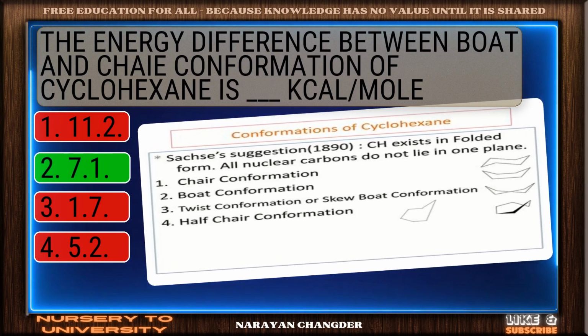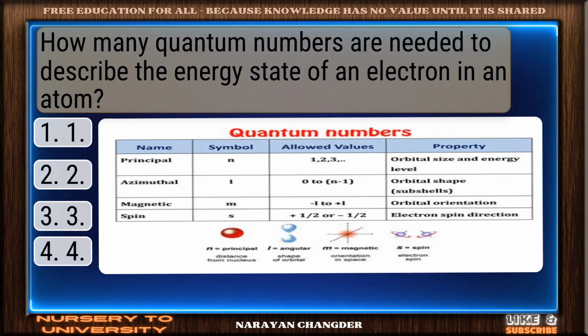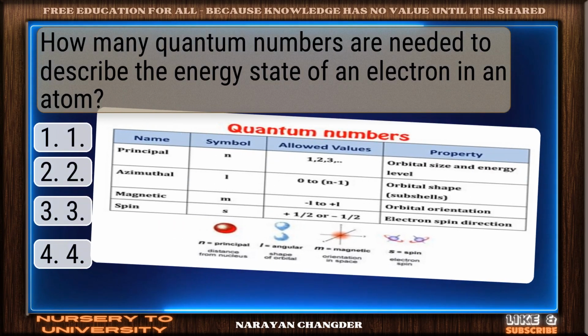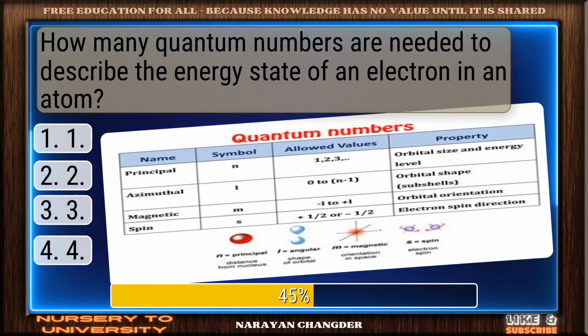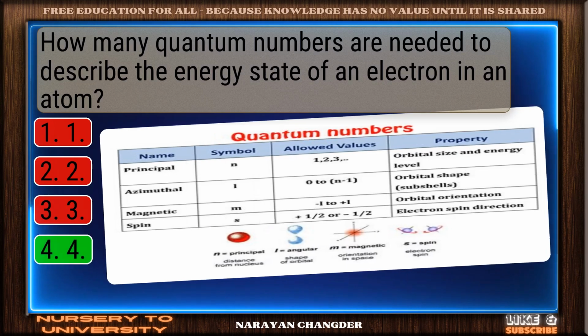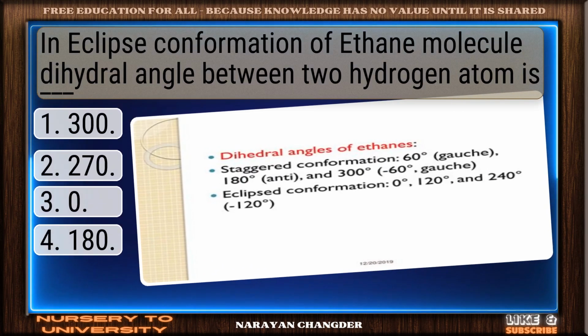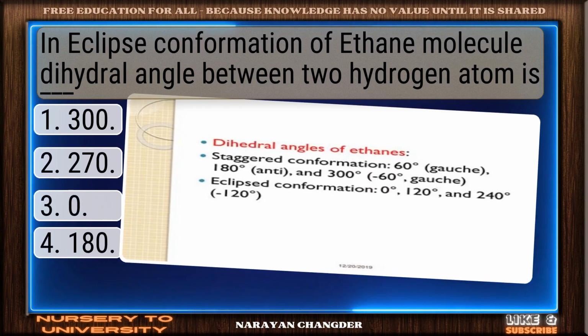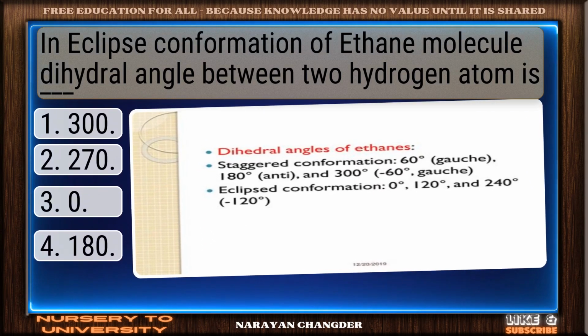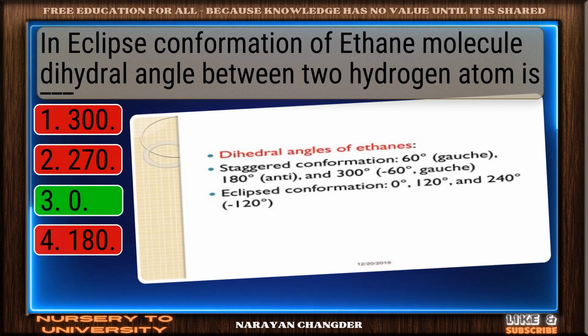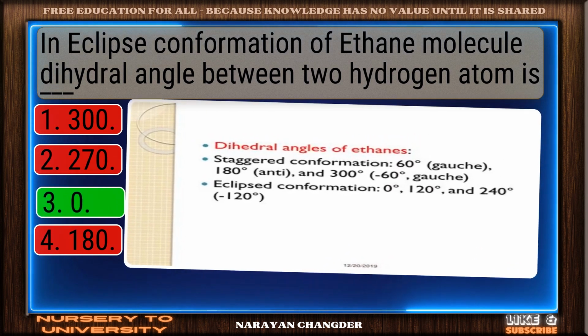Right again, 7.1 is a valid answer. How many quantum numbers are needed to describe the energy state of an electron in an atom? Great job. 4 is the accurate answer. In eclipse conformation of ethane molecule, dihedral angle between two hydrogen atoms is dash. Bravo, zero is the answer.